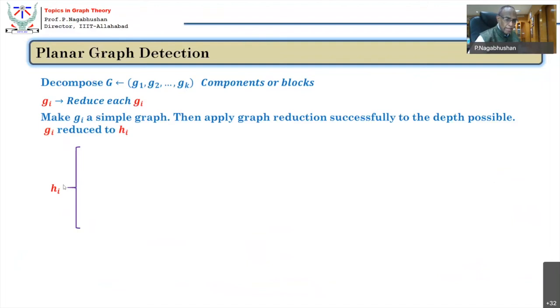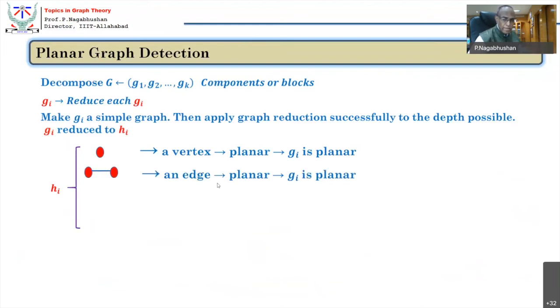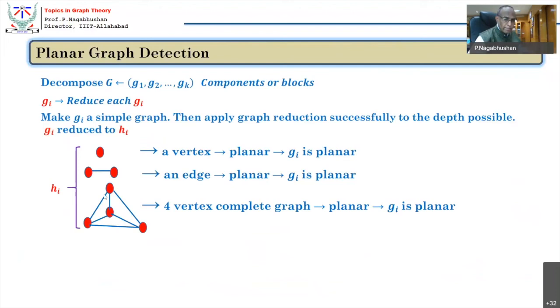If the reduction HI becomes a vertex, because a vertex is planar, that GI is planar. If it becomes an edge, because an edge is planar, GI is planar. If that reduction becomes a 4-vertex complete graph, then also it is planar, because we have already proved that a 4-vertex complete graph is planar. So I have got to essentially do graph reduction, and if the graph reduction ends in one of these three, then it is planar.